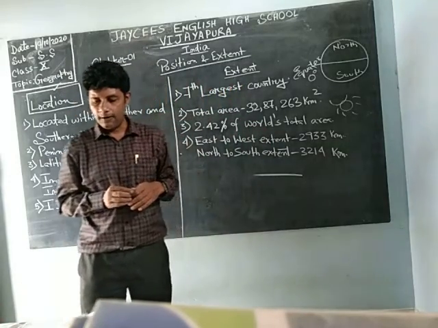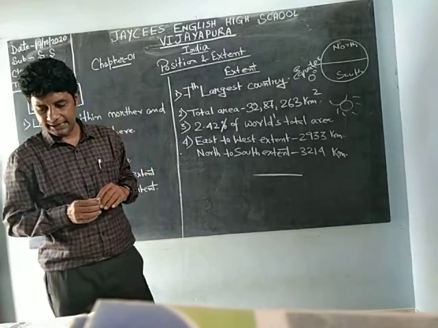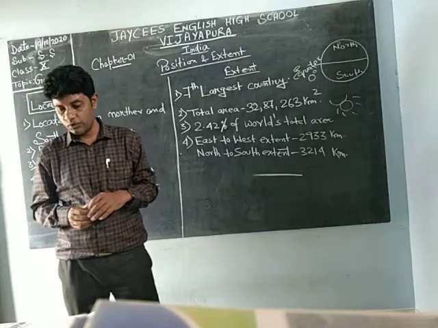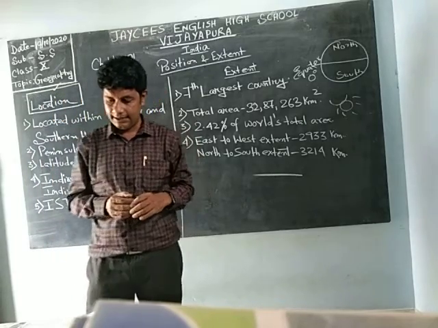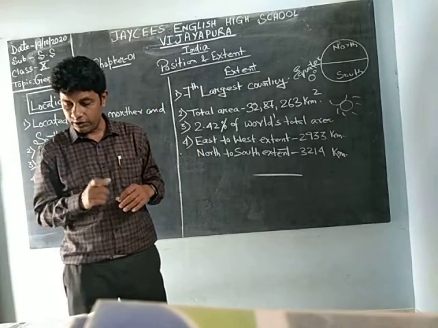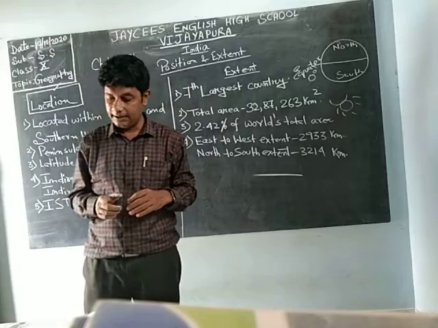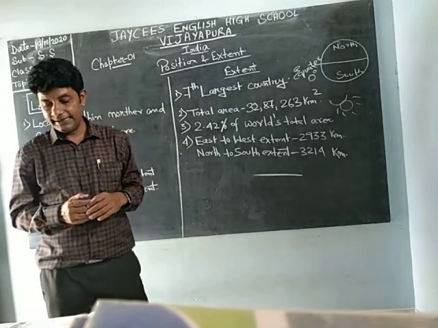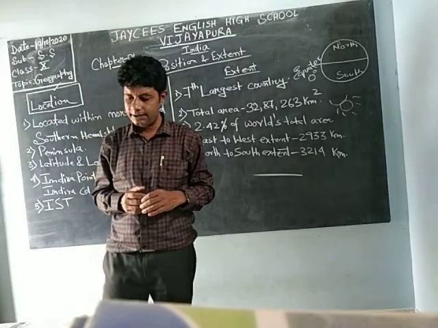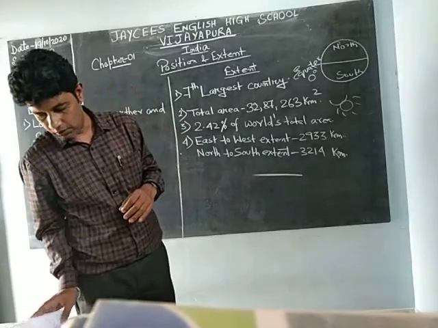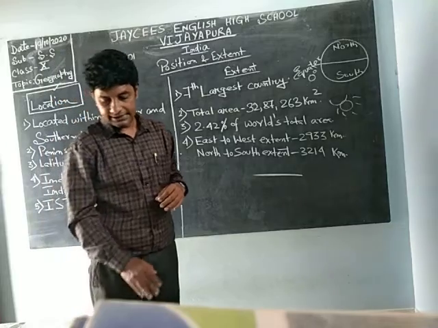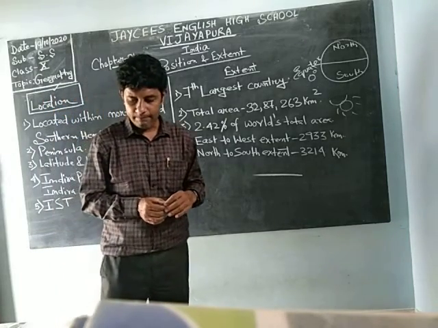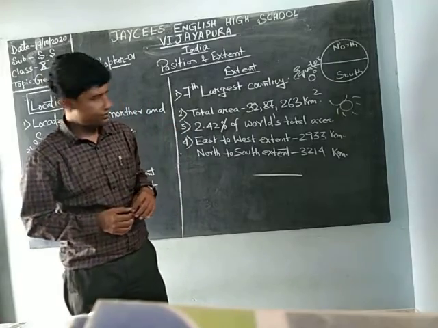India extends from 8° 4' to 37° 6' north latitude and from 68° 7' to 97° 25' east longitude. Now this is longitude. Longitude means the top and bottom of the map refers to the longitude.